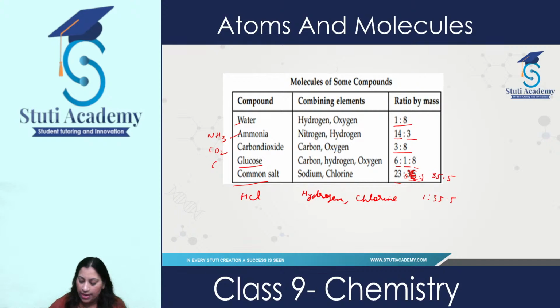And now let's take another example, methane gas, which is CH4, a combination of carbon and hydrogen. In this, the ratio is 3:1. So these are the ratios by mass of the elements present in these compounds.